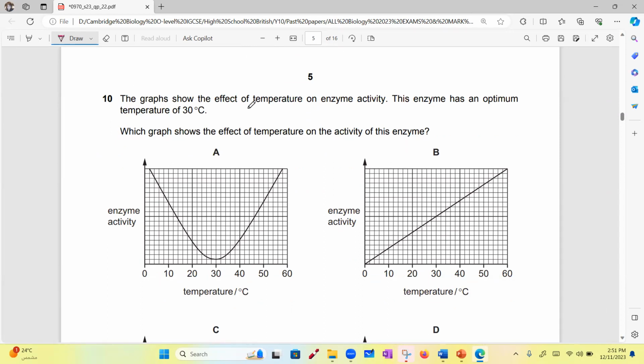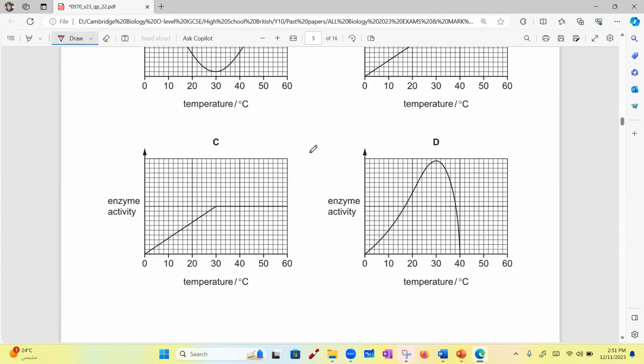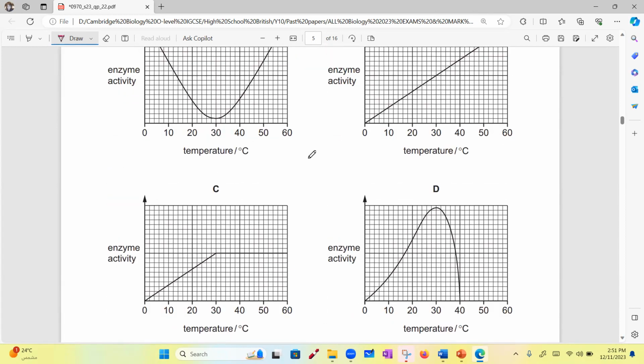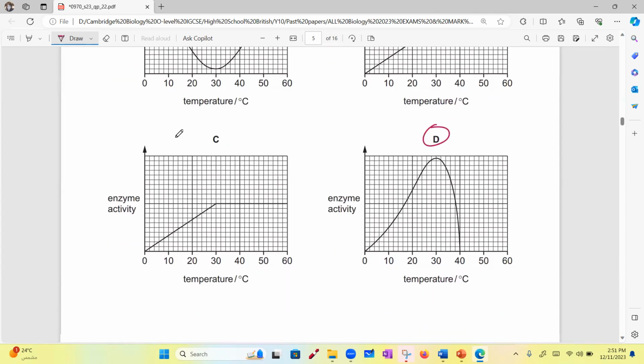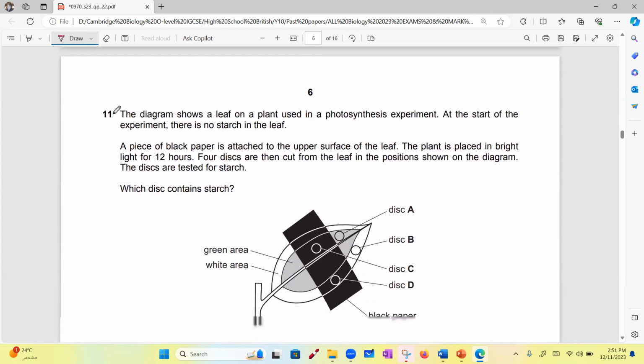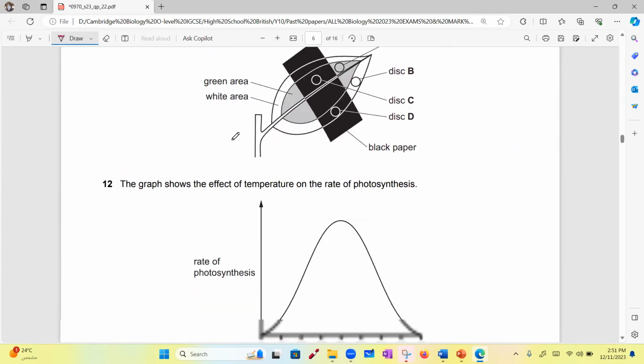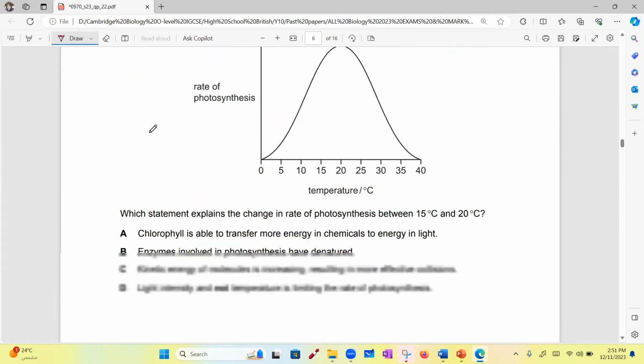The graphs show the effect of temperature on enzyme activity. This enzyme has an optimum temperature of 30 degrees. Which graph shows the effect of temperature on the activity of this enzyme? It's very easy. Which one shows an optimum temperature? Yes, D. If anyone has any objections or you have any questions, ask. 11 is plants, so we will not answer it now, or 12.